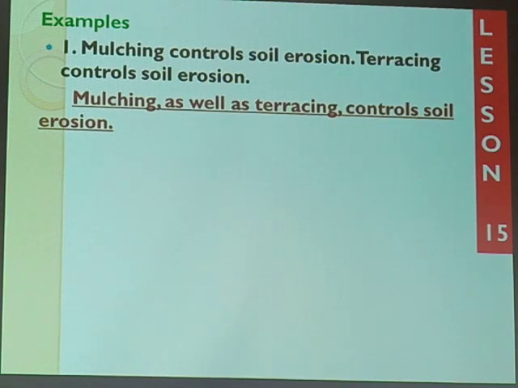Remember, we are asked to put a punctuation mark before as well as, then after the next noun. We have mulching and terracing. Terracing is the next piece of activity we are talking about. We have mulching right now that we're talking about. Terracing is being used as an example, as a reference. So remember, we're talking about only mulching. We shall say mulching as well as terracing controls soil erosion. I want us to mark the word controls. That tense must agree with a subject of singular form. What if, okay, we shall learn this in the next example.